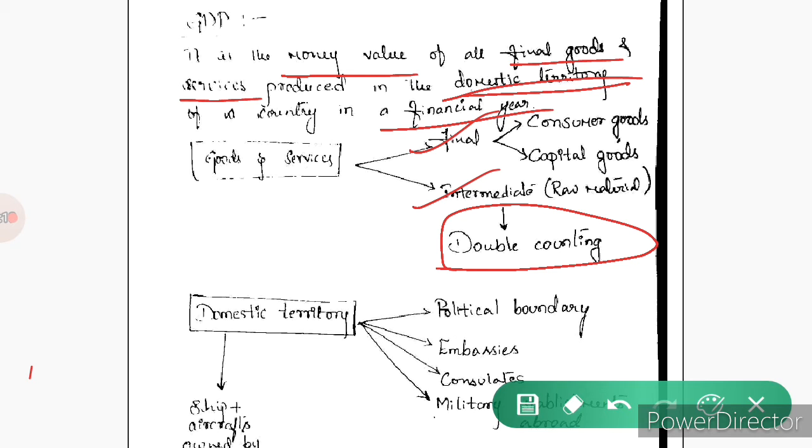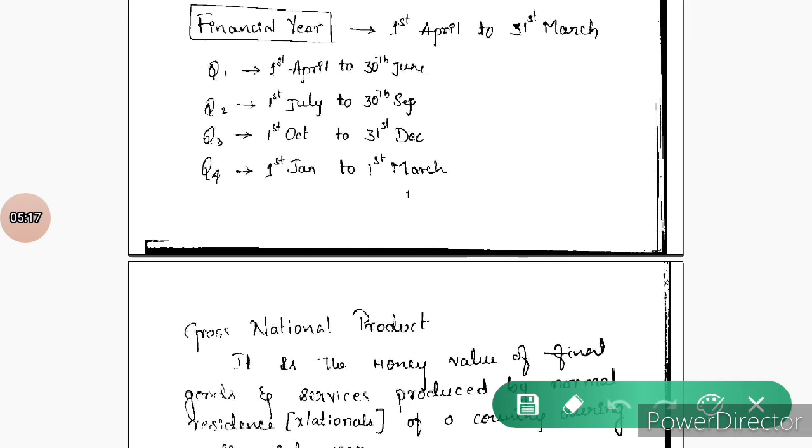Now let's see regarding the term domestic territory. Usually the political boundary of the country is termed as the domestic territory, no doubt in that. But domestic territory also includes embassies, consulates, military establishments abroad and also ships and aircrafts owned by the residents of the country. Now let's see regarding the financial year.